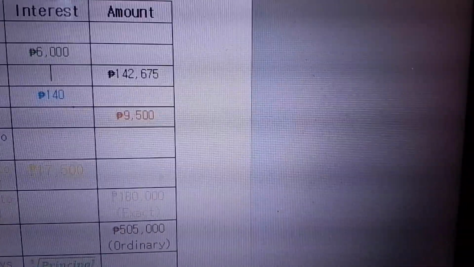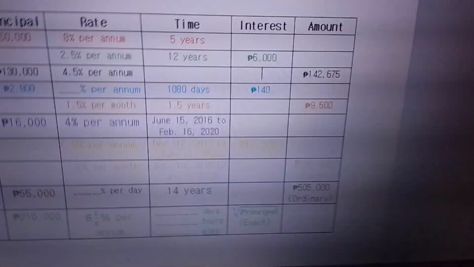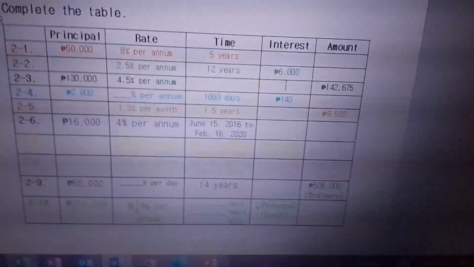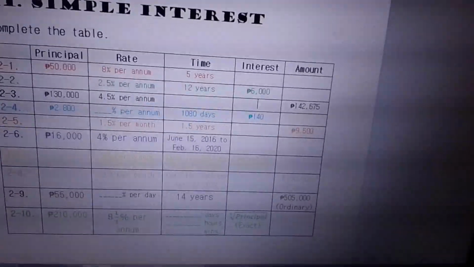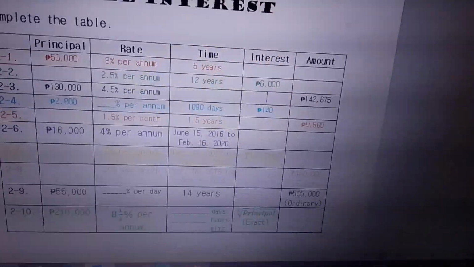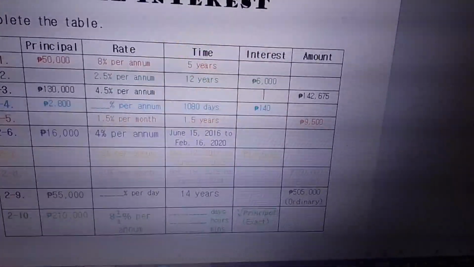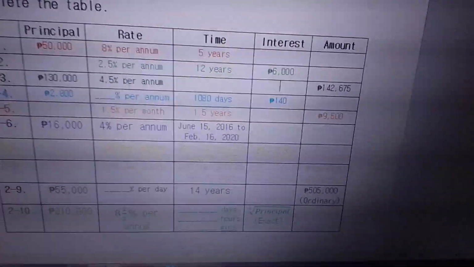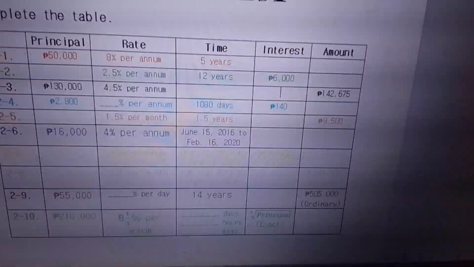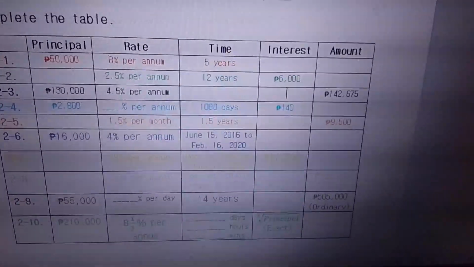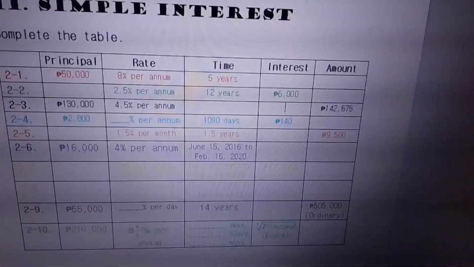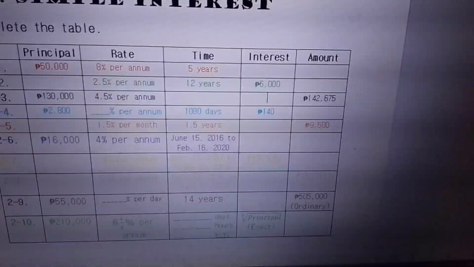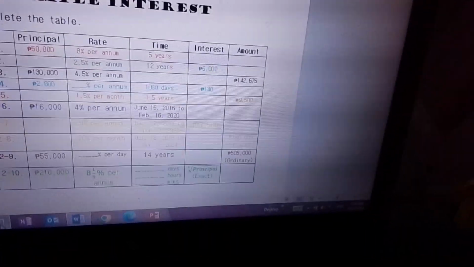Exact interest. And in this particular problem, we don't have the principal and the interest. What do we do now? Don't worry, here's the plan. First, we're gonna have to make our time units into days. Do you remember, it's from this day up to that date. So now we're gonna have to get the time interval. Pero actually, we don't have to because it's already in exact interest. So therefore, here's what we're gonna do.